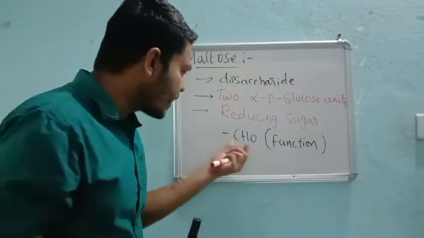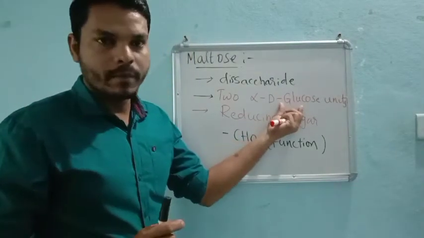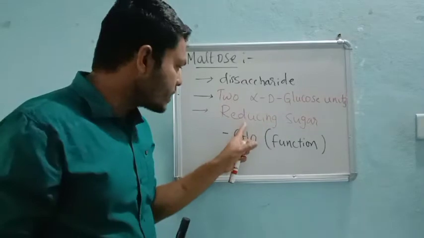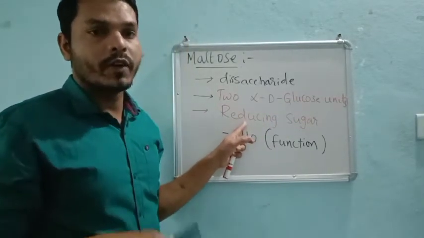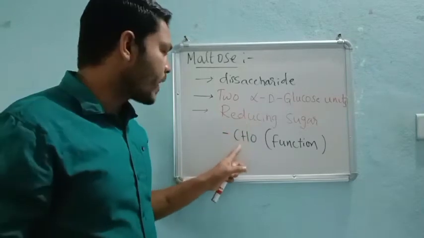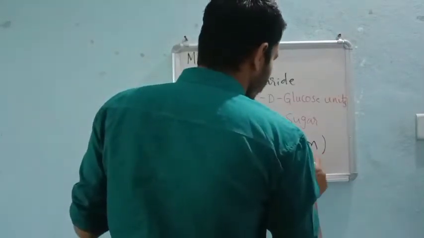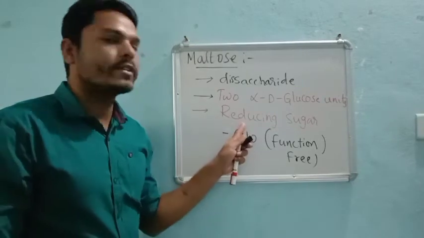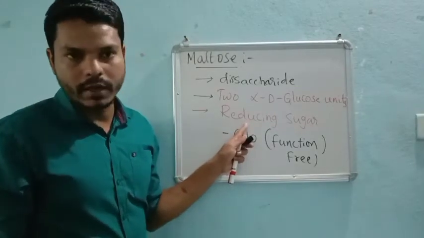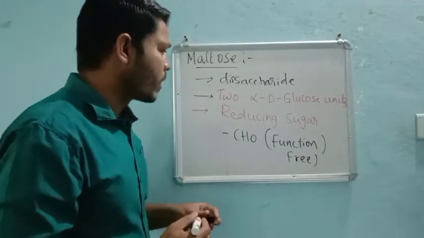So maltose is made up of glucose itself. If it is a reducing sugar, if it reduces Tollens reagent as well as Fehling solution, that means the aldehydic functional group is free. That's why it is acting as a reducing sugar, right? Understood? So these are very important characters.